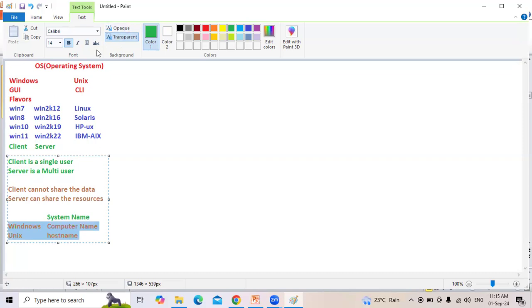Whereas if you install Unix, any flavor, on your laptop, Unix is always a server. Unix cannot be a client. That could be any flavor.